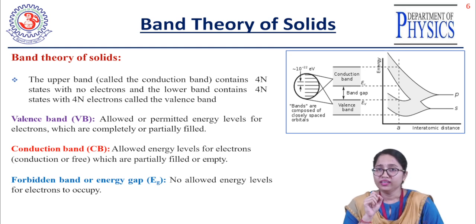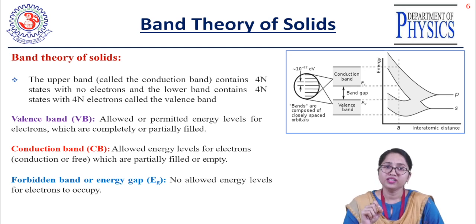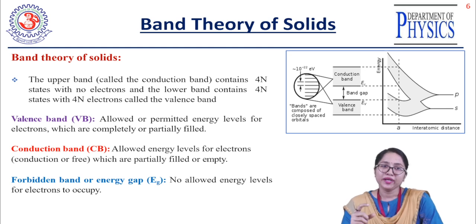Because in that gap or in that region, no energy level exists for the electron to occupy. That's why it is called the forbidden band, energy gap, or band gap. So based on this forbidden band, energy gap, and band gap, the solids are classified into different types.